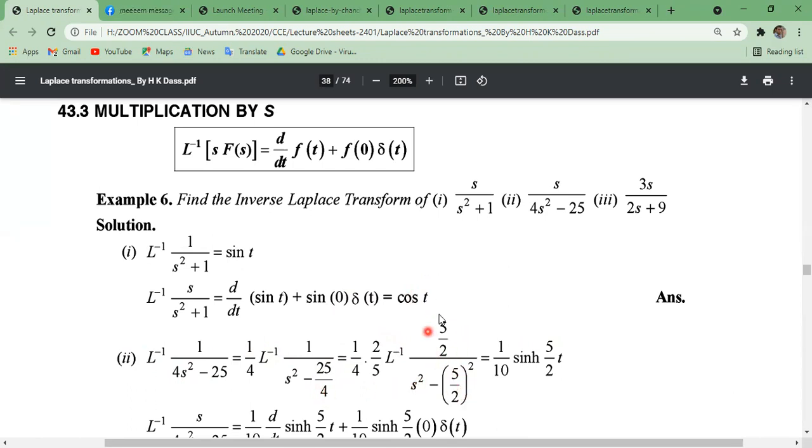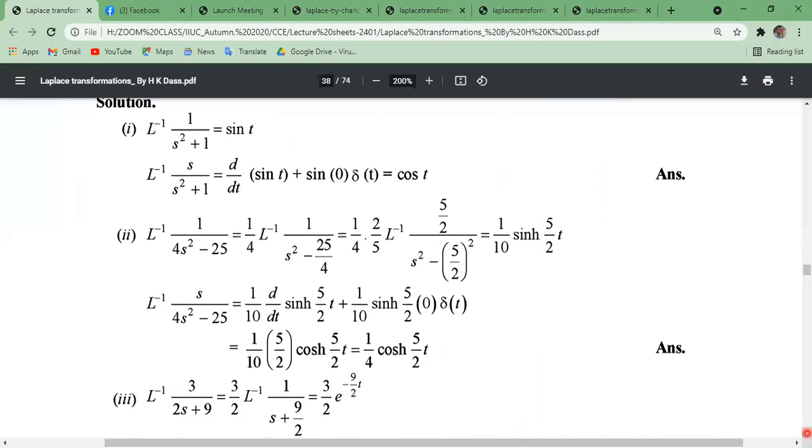So taking another 5 by 2 and multiplying by 2 by 5, we can get back easily to the previous line. Just using the relation that the inverse Laplace transformation of a divided by s square minus a square is sin hyperbolic at, where a means 5 by 2. So the inverse will be like this.